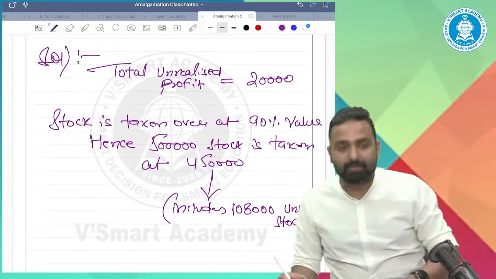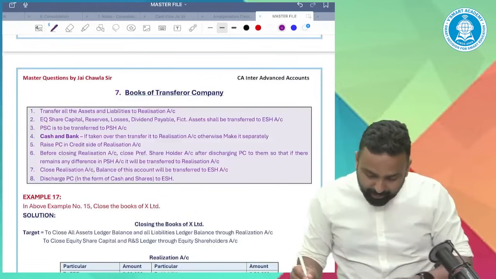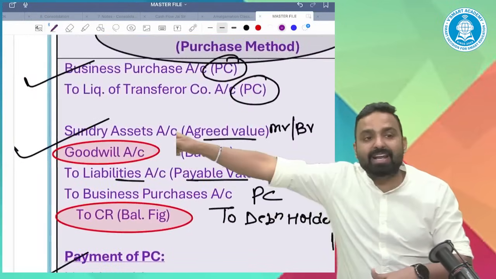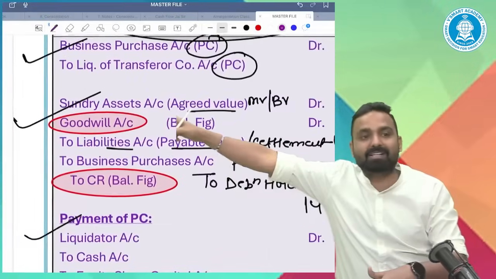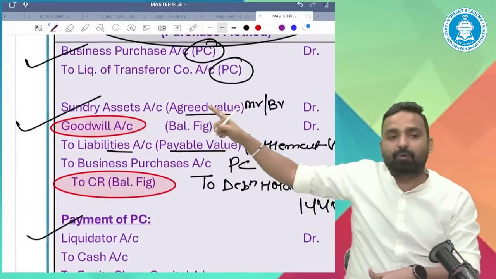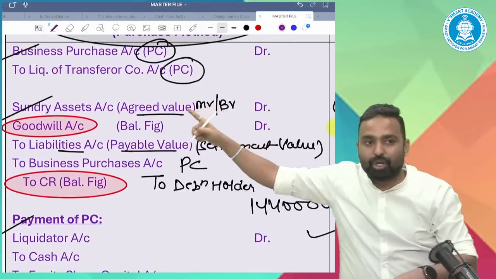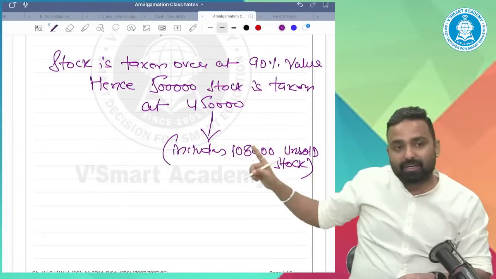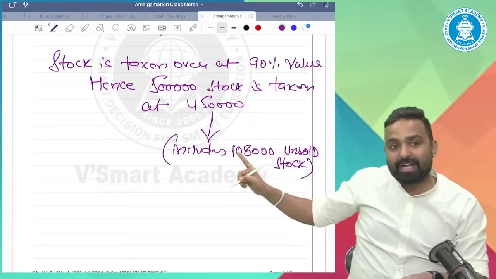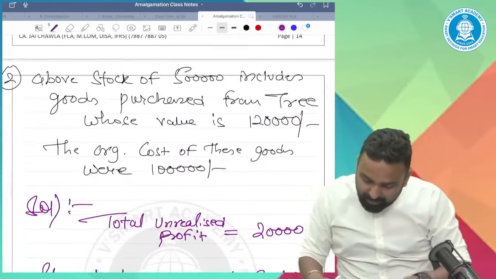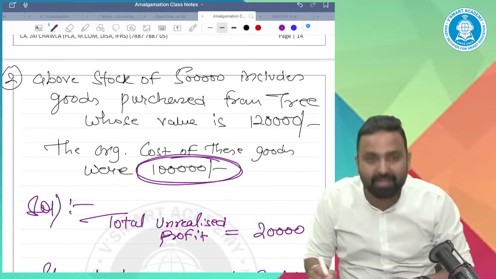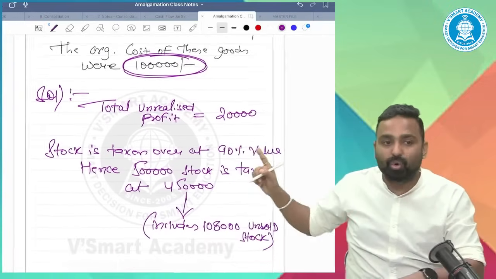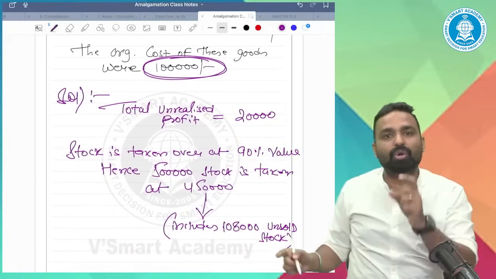Now tell me, in my second entry, you remember the entries I did? In my second entry, sundry assets account debit, stock account debit, what value will I record? 450. So if I am recording the stock at 450, such stock includes 1,08,000. And what is the actual cost? The actual cost is 1 lakh. So do I need to eliminate 20,000 still, or only 1,08,000 minus 1 lakh? Only 8,000.